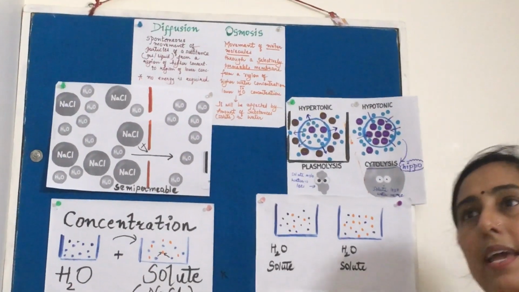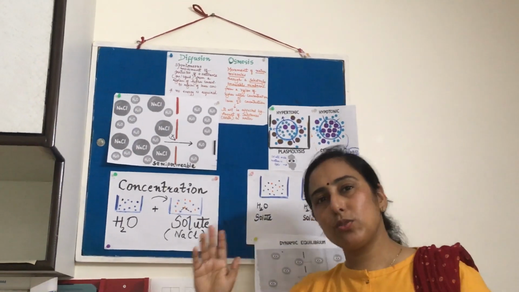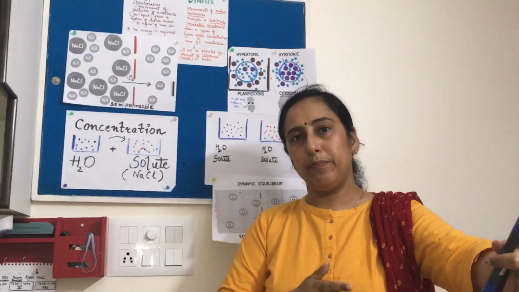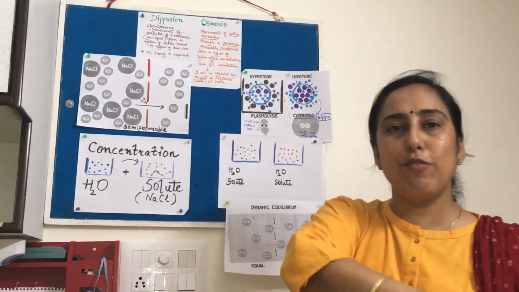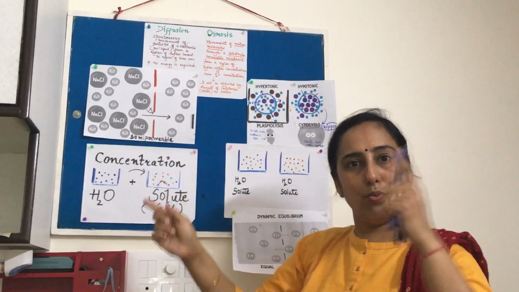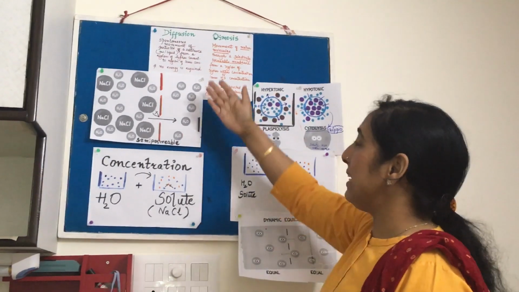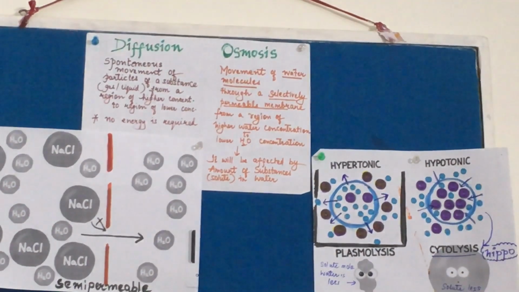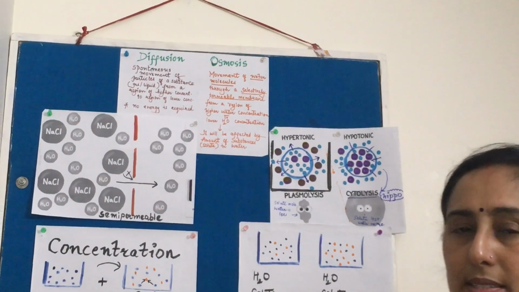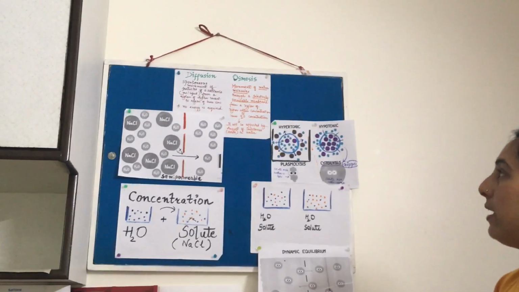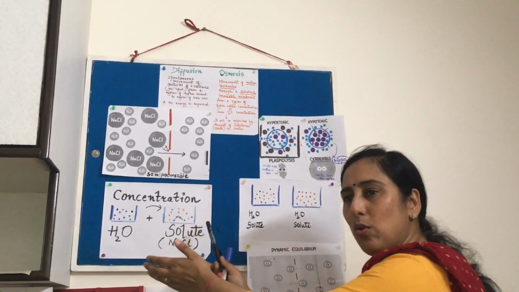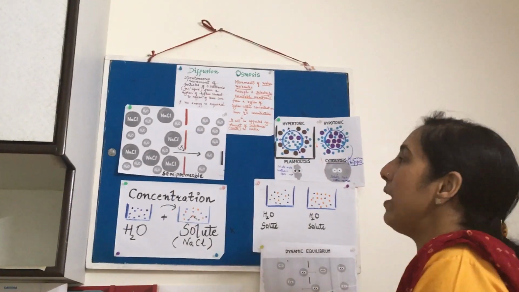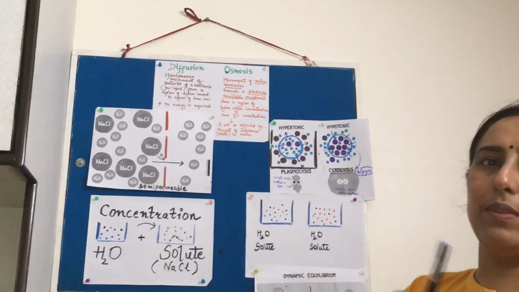My dear students, it is something like your mama is cooking halwa and puri in the kitchen and you get the smell in your bedroom. So this is the transfer of molecules from one area to the other area. So basically the diffusion is this only. It is a spontaneous movement of particles, where the particles can be of gas or a liquid, moving from a region of higher concentration to a region of lower concentration. So here no barrier is there and no energy is required to take those molecules from there to there.